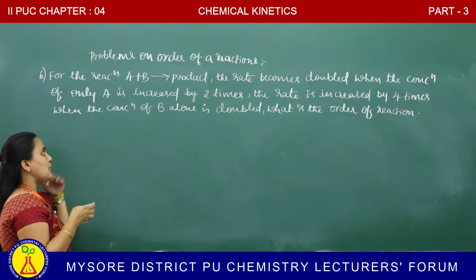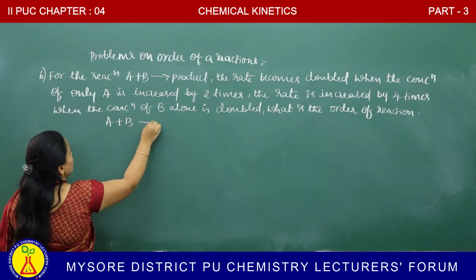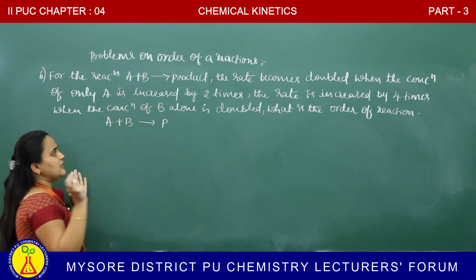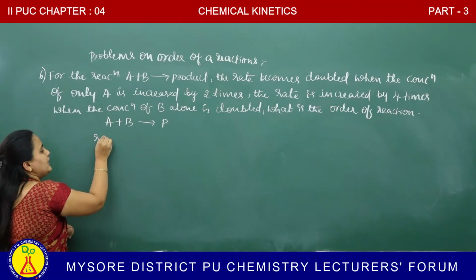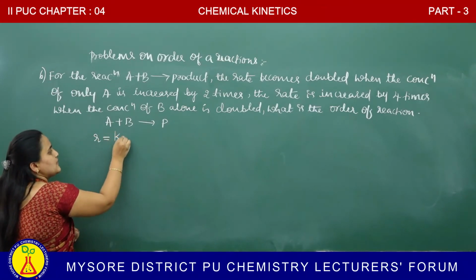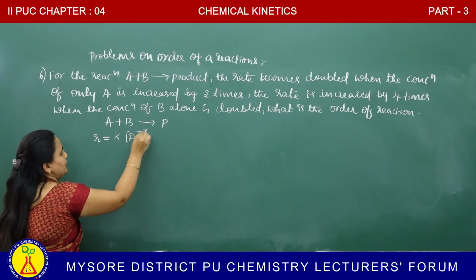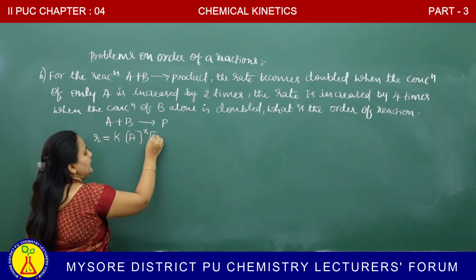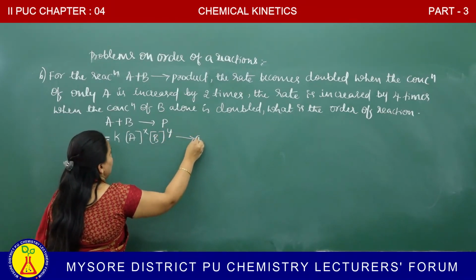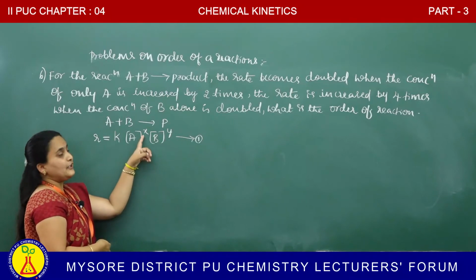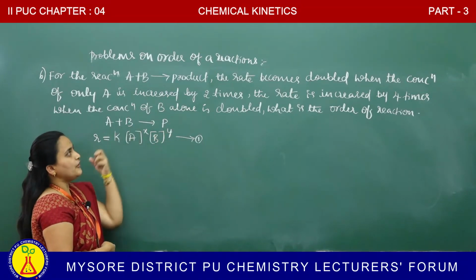This is the question. What is given? A plus B giving rise to product. Rate ಅನ್ನು ಹೇಗೆ express ಮಾಡ್ತೀವಿ? R is equal to rate constant, what are the reactants? A to the power of x and B to the power of y. This equation is named as 1. We have to find out x and y. Summation of these two exponents we get the overall order.